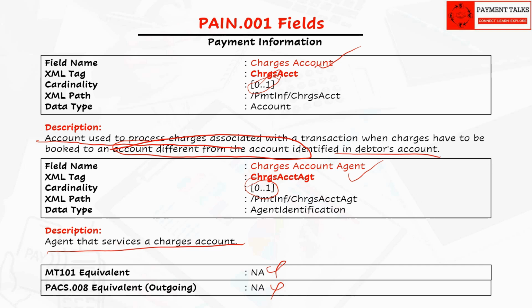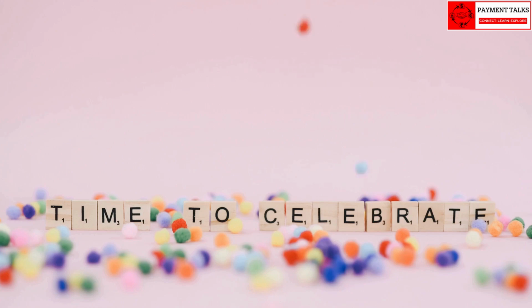There is a section in Pacs.008 called charges information, but that field is used for some other purpose and cannot be used to map these fields. With this, we come to the end of the payment information section. We have covered the fields in group header and batch level.